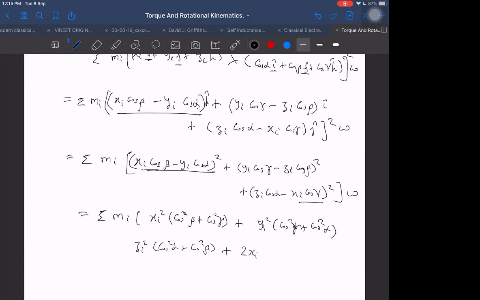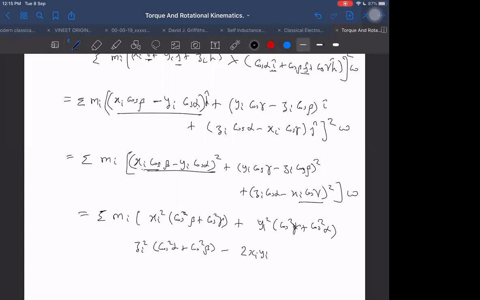2xi yi cos alpha cos beta, and similarly the other terms. Negative, sir? I think you are right. You are right, negative, because minus is there in every term in common. So we can take minus common, then it will remain positive terms. If I take minus common outside only, then we get minus.